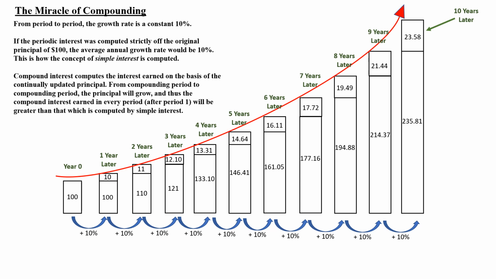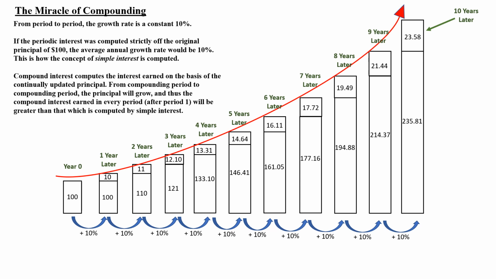Compound interest, on the other hand, computes interest based upon the continually updated principal. From compounding period to compounding period, the principal will grow by the amount of interest accrued in the previous period, and thus the compound interest earned in every period after period 1 will be greater than that which was computed by simple interest. Look, for example, at the interest earned in period 2.